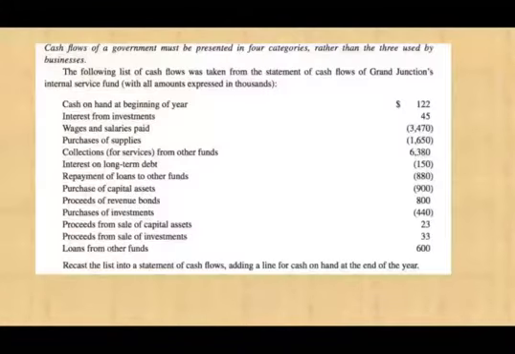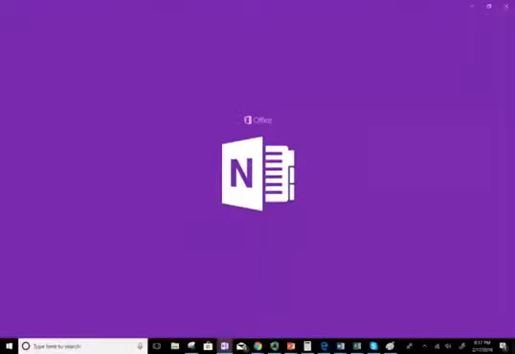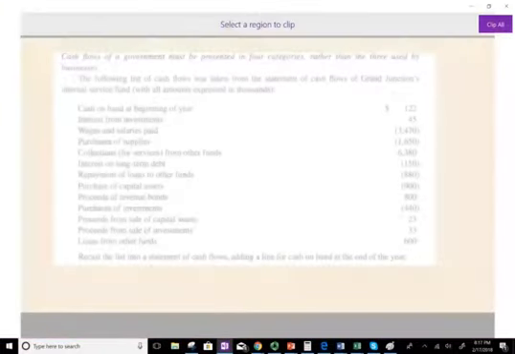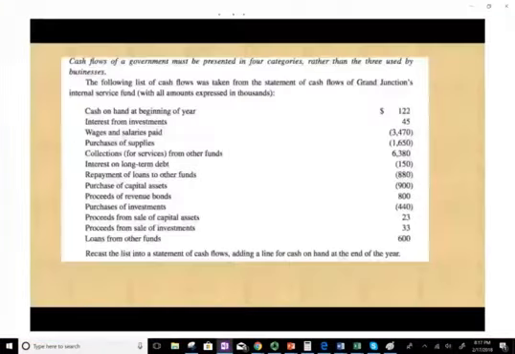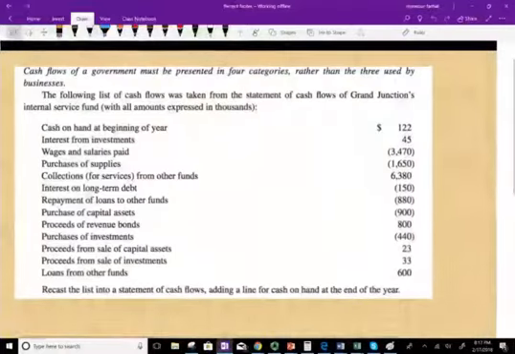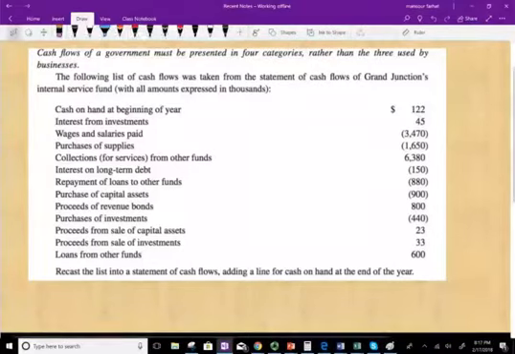Let's take a look at this quick example that's going to show us, hopefully, where to categorize things. So let me just snip it here real quick, and maybe we can look at it. The following list of cash flows was taken from the statement of cash flows of this internal service fund, with all amounts expressed in thousands. It doesn't matter. Cash on hand at the beginning of the year is 122.